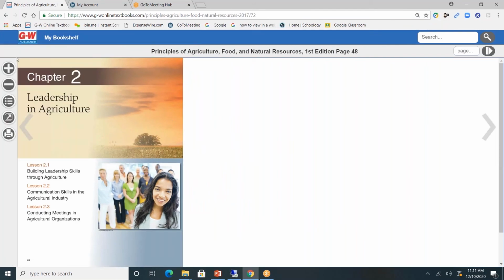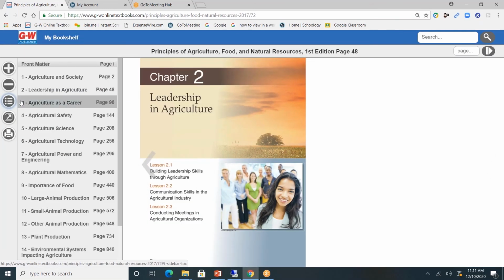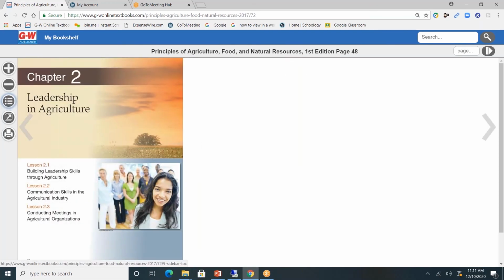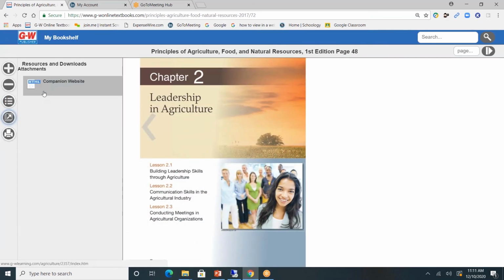On the left-hand side, you'll see a toolbar. The plus allows you to zoom in and see this page closer. Minus, zoom out. The third button down, or the Contents button, allows you to go to another chapter of the book. Click again to close. The fourth button down, or the Resource tab, allows you to go directly to the companion website.